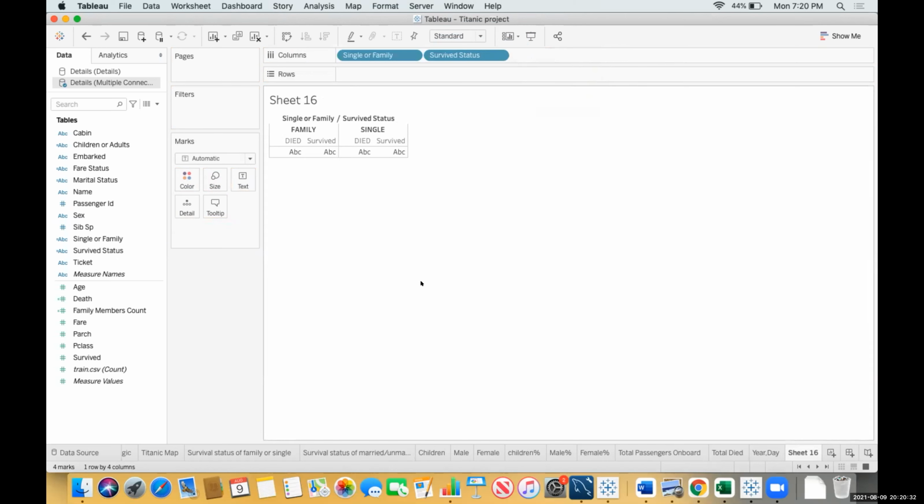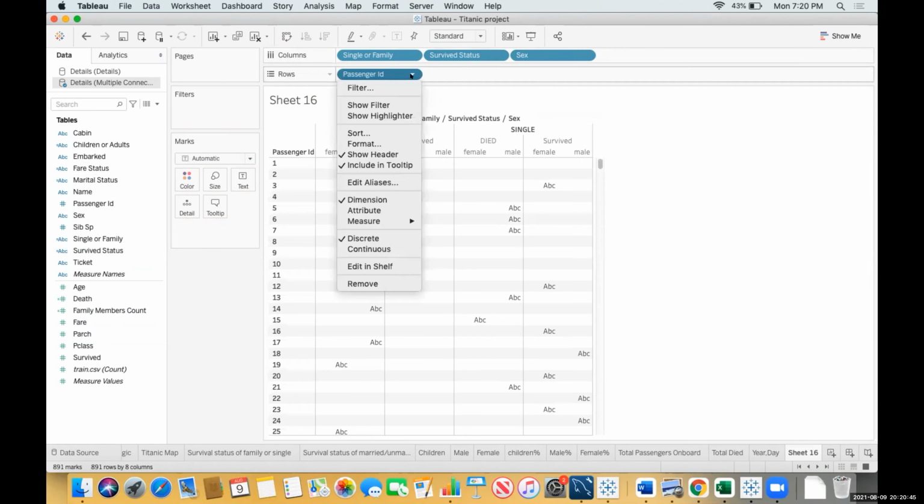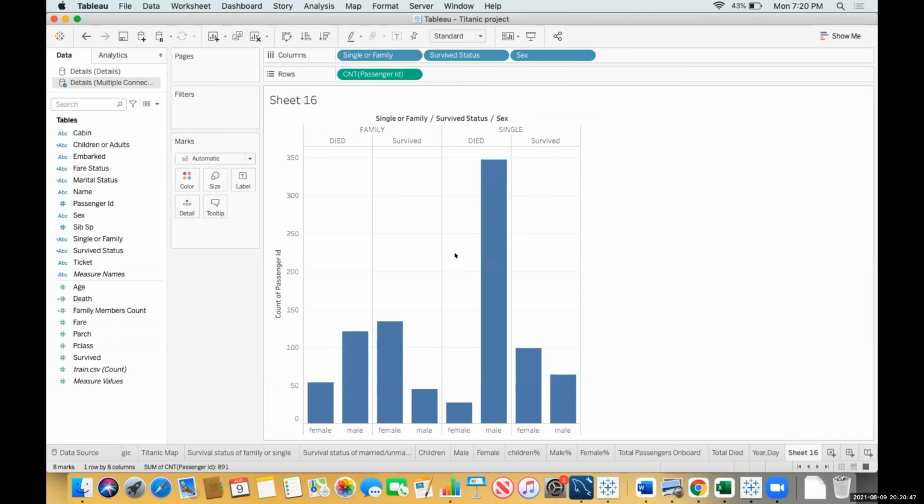Then pick up this gender. Now pick up the count. It's coming now. You have to just put that survival status in the color.